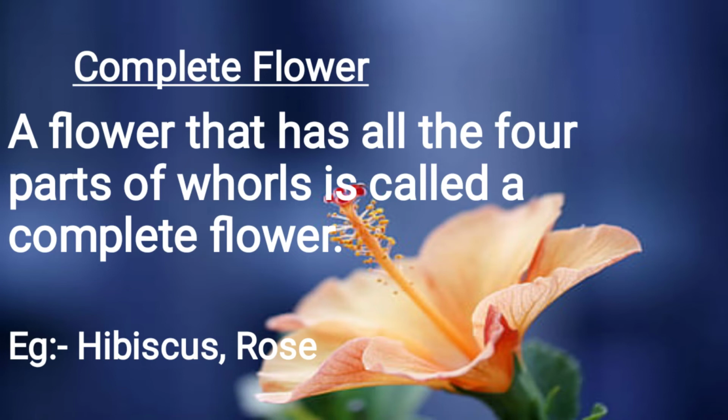Both flowers have all four parts, and these flowers are known as complete flowers. A flower that has all four parts, sepals, petals, stamen and pistil, is known as a complete flower.